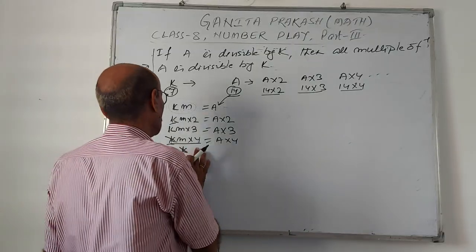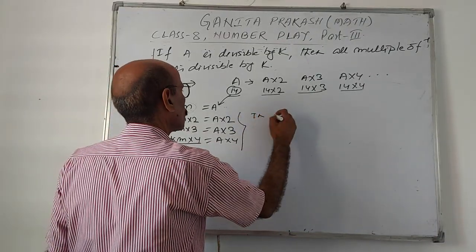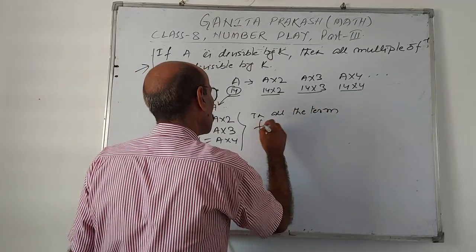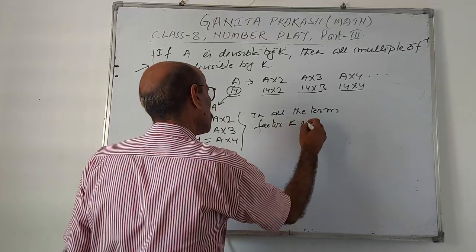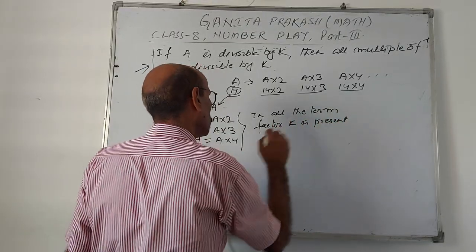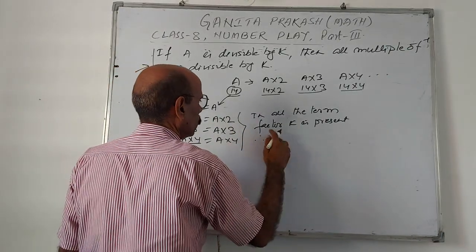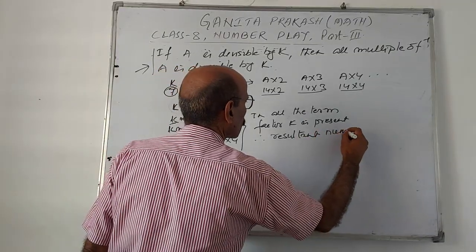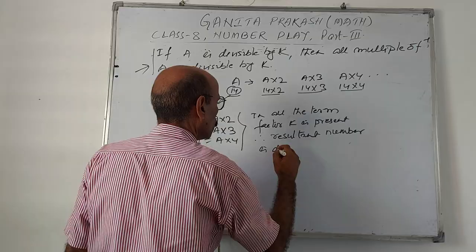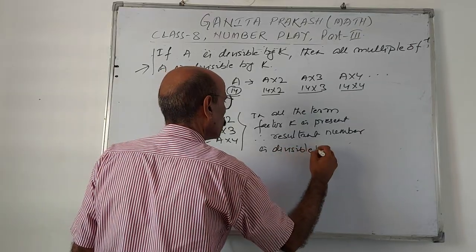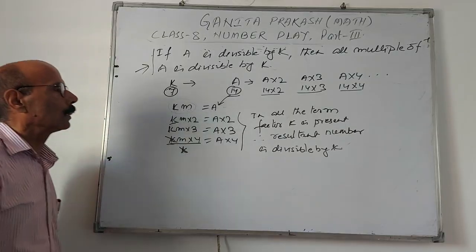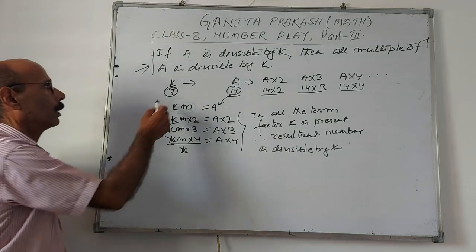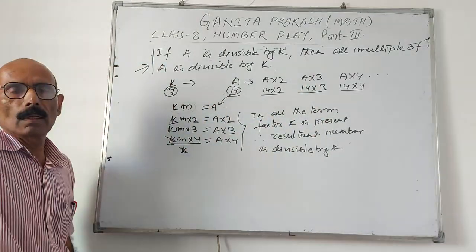So like this we can tell that in all the terms the factor K is available, therefore the resultant number is divisible by K. Like this we can prove it, with an example. Easy.